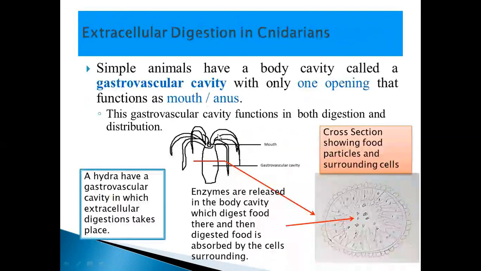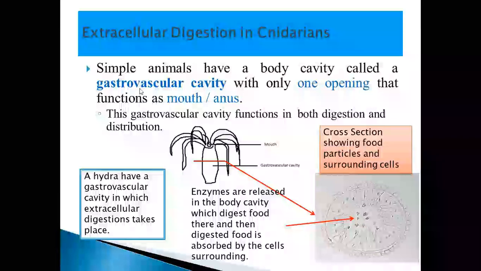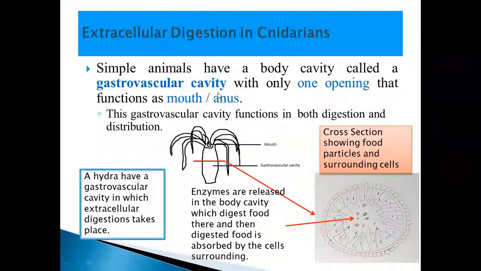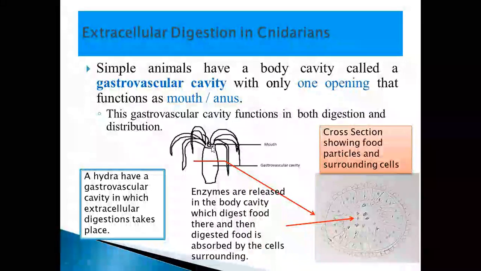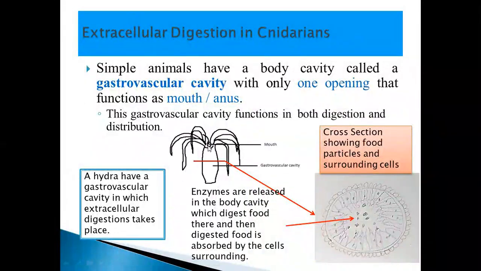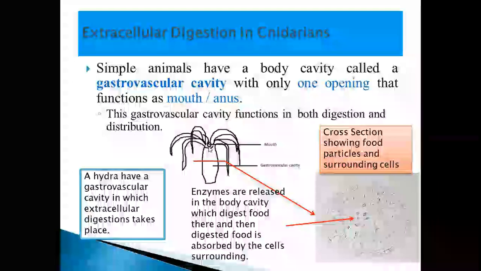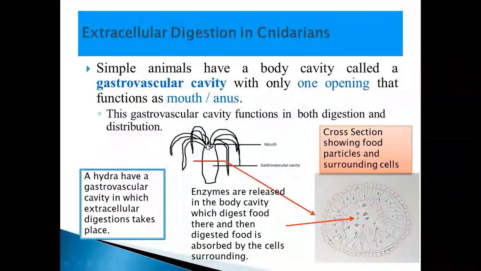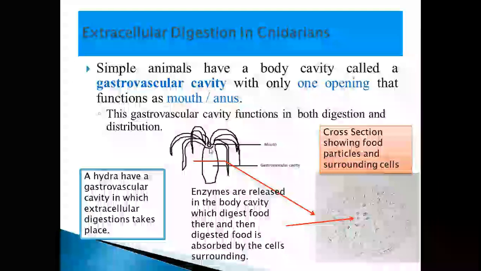Now the other type is extracellular digestion. It happens in cnidarians. These are also simple animals. They have a body cavity called gastrovascular cavity. The difference from sponges is that they have only one opening, that is the mouth, and the mouth also acts as an anus. That is, water enters through the mouth, moves into the body cavity, and goes back out through the mouth again. So the mouth is acting as anus as well. So there is a single opening.